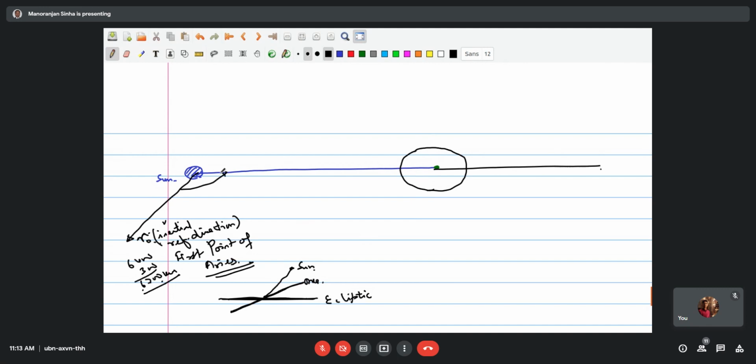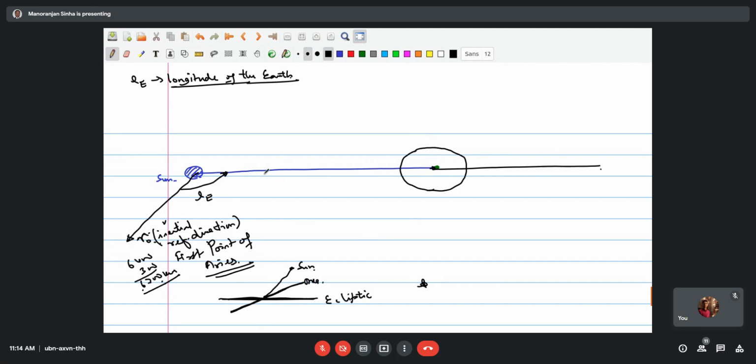So this direction will be written as LE. LE is the longitude. All these things are available from astronomical measurement.